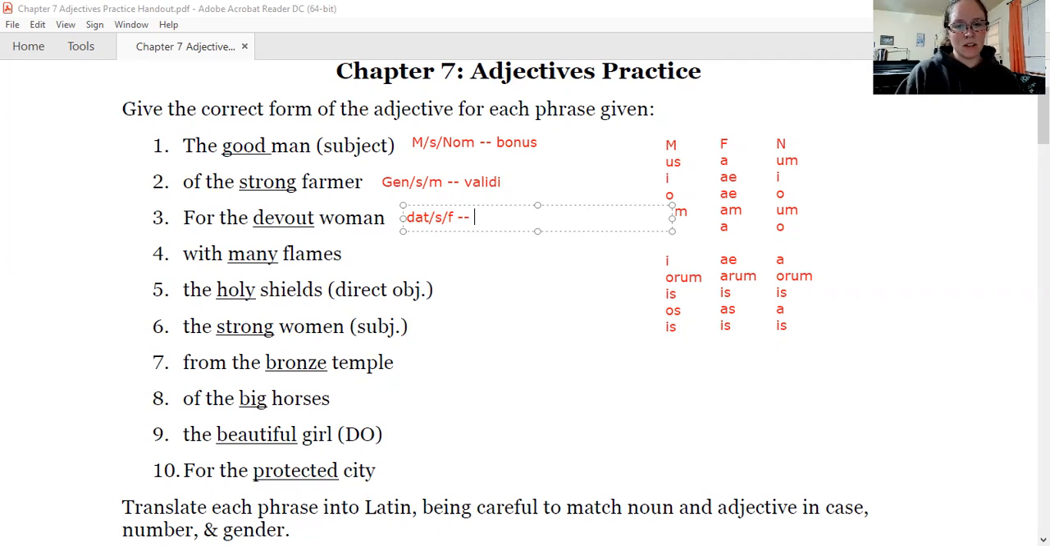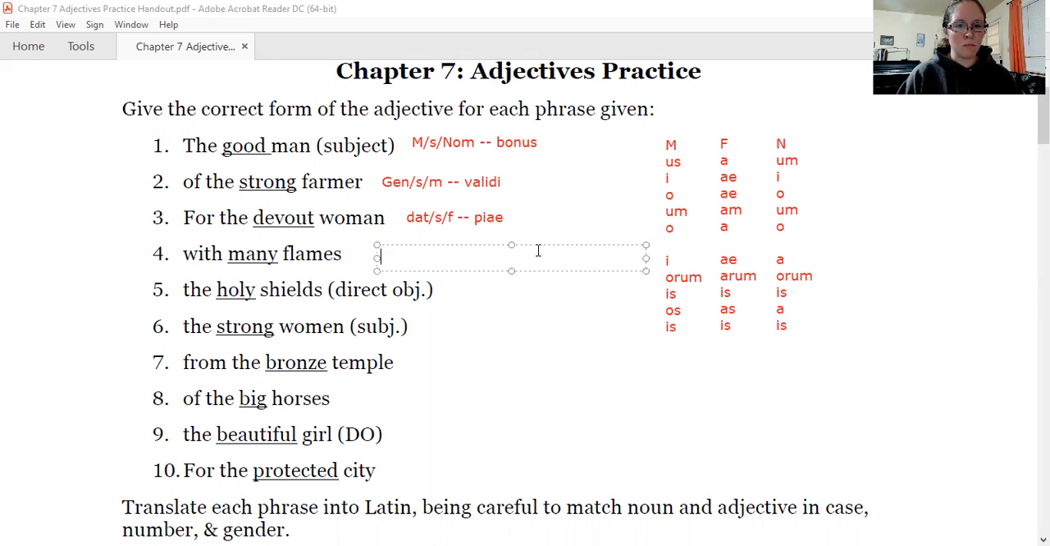Now the next step, though, is that we also need to know the word for devout. Your book glosses it as pious, devout, or God-fearing. So we're looking at pius, pia, pium. So we're going to take off the us and replace it with I, our dative singular ending, and we have pii. So that's how we would describe the devout woman.